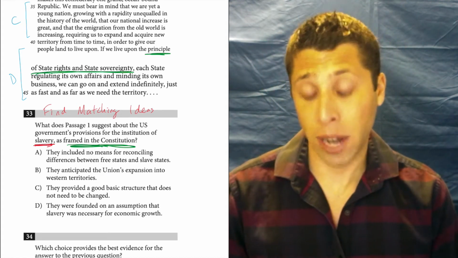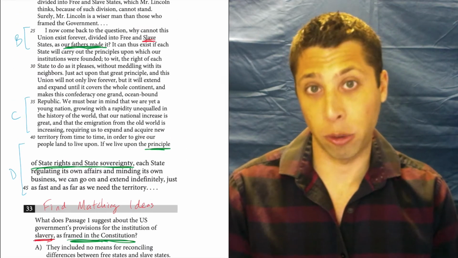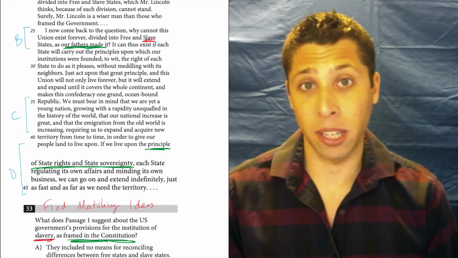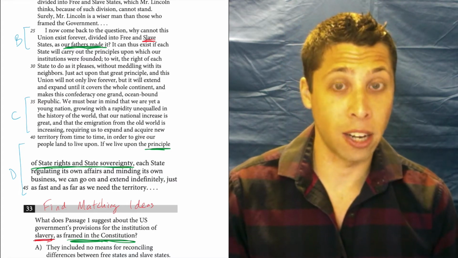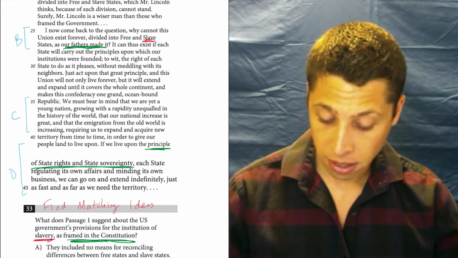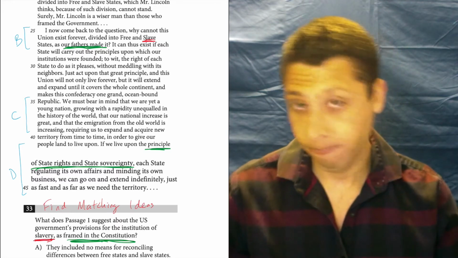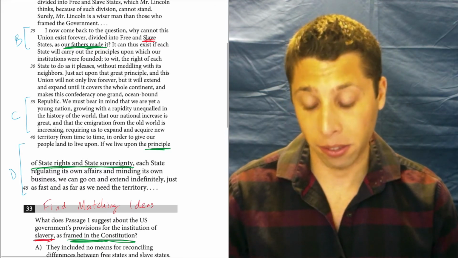It's a bit of a stretch, but then again, so was the stretch we made in choice B. But I think that I would know if they were talking about slavery here, and I really just don't see that at all, right? They're talking about increasing the size of the country, I guess, but slavery doesn't make an appearance.